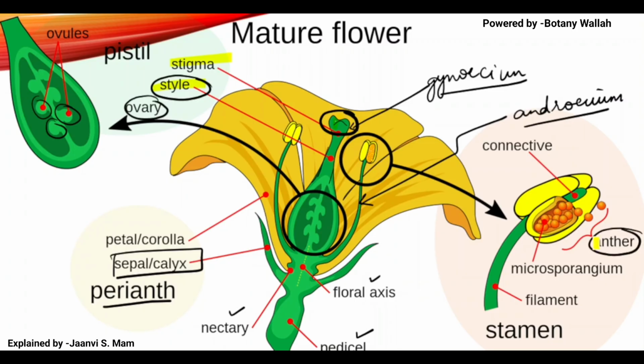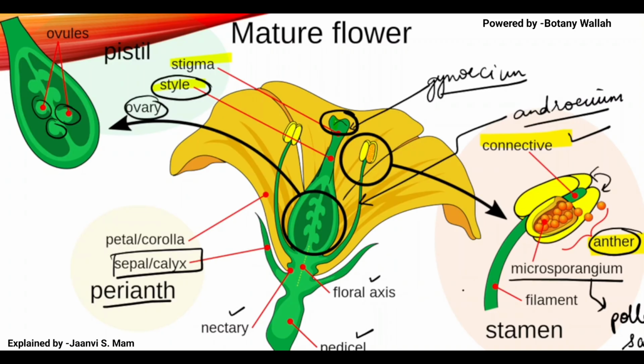They are showing you the structure of anther also. They are showing you connective. Connective is a thing which connects the anther parts. Anther is a bilobed structure, so connective is connecting the two lobes. Then microsporangium, what is it? The microsporangium is known as pollen sac.